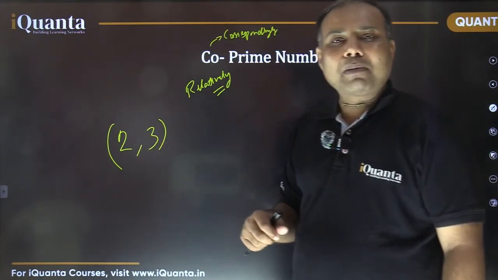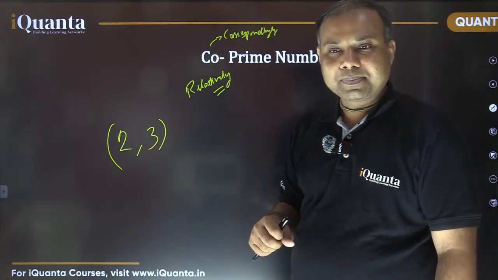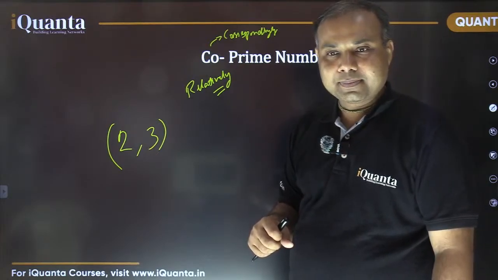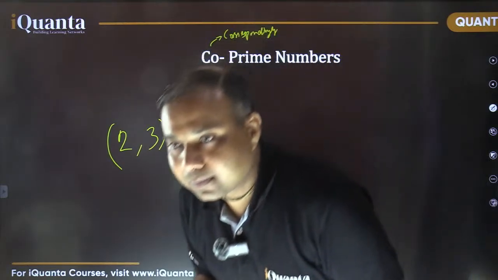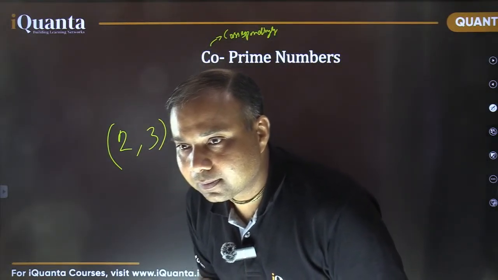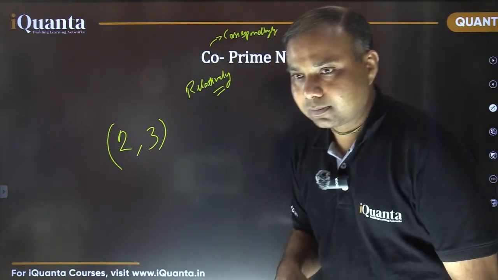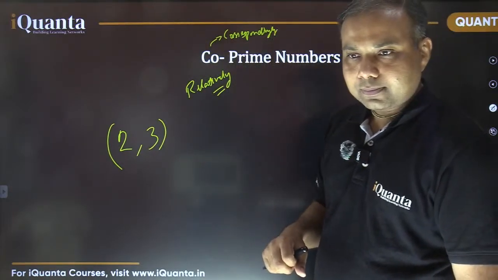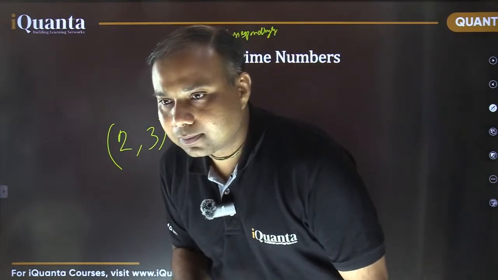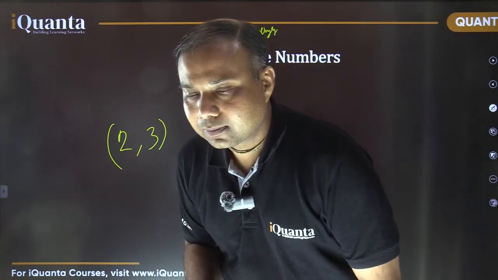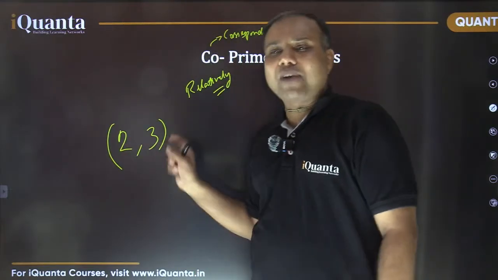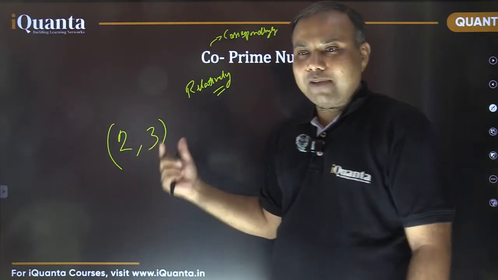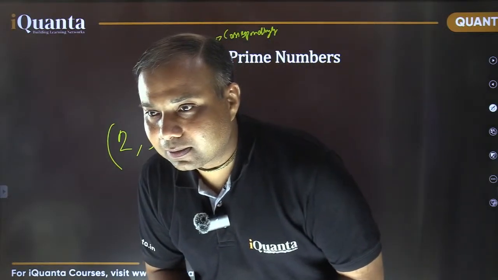Can they be called co-prime numbers? Yes or no? Yes, they are, because they do not have any common factor. ठीक है ना?